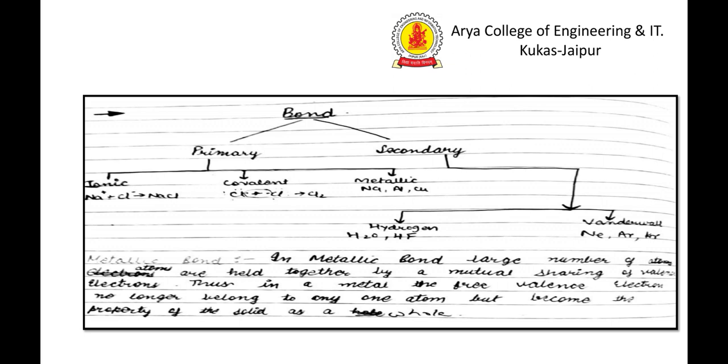Next are secondary bonds. Secondary bonds are divided into two parts: hydrogen bond and van der Waals bond. Van der Waals bonds are formed in inert gases, and hydrogen bonds are formed in H2 and HF, hydrogen fluoride.